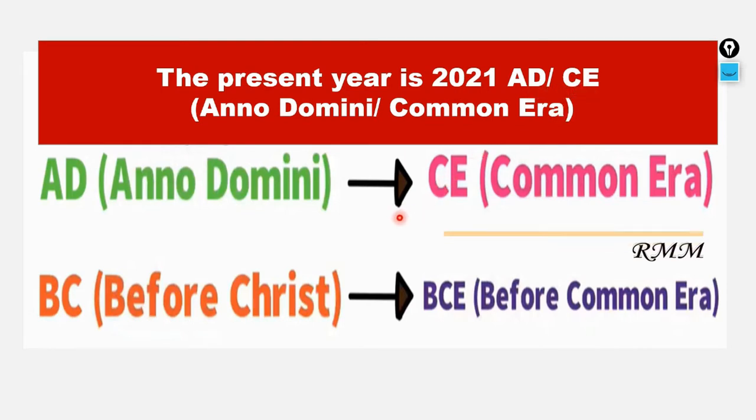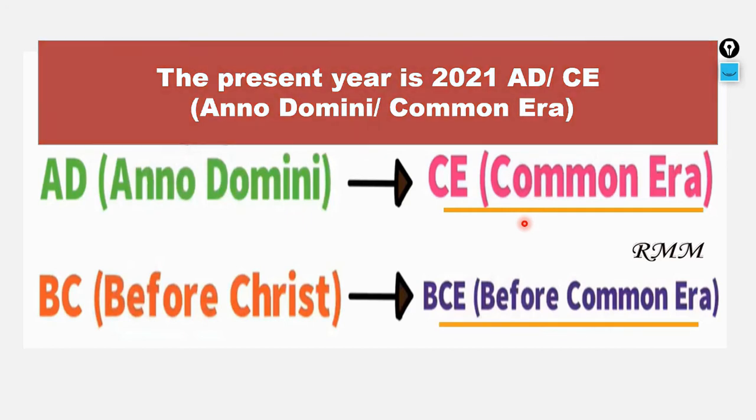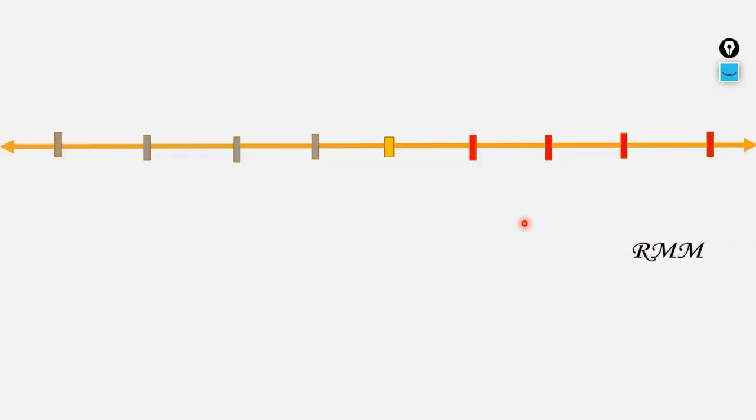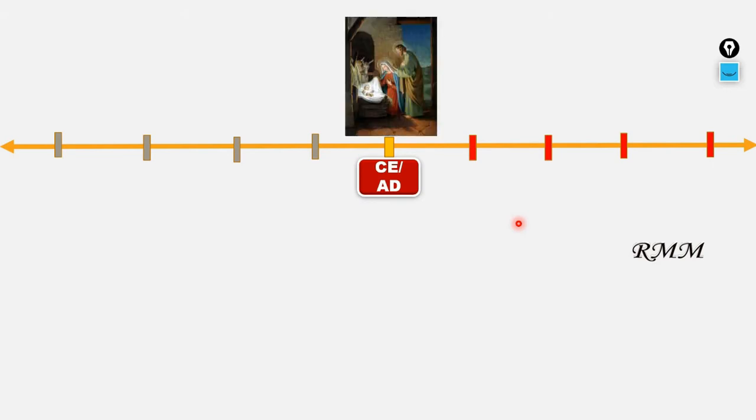Instead of AD we are calling it Common Era, and instead of BC we can call it BCE, or Before Common Era. So I draw a timeline here. We are going to arrange the years coming after the birth of Jesus Christ and those years which are coming before the birth of Jesus Christ.